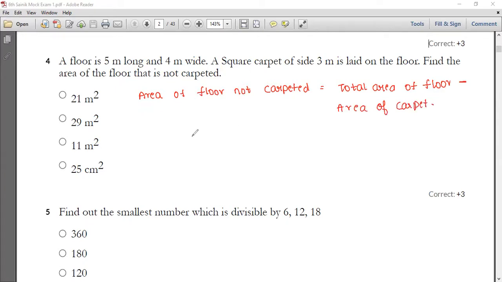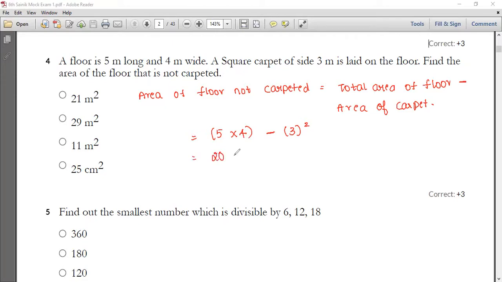So what is the total area of the floor? As they have given you in the question, it is 5 meter long and 4 meter wide, minus the area which is carpeted, 3 meter, that is a square carpet side. So 3 meter can be expressed as 3 squared, because you will be having two different sides.